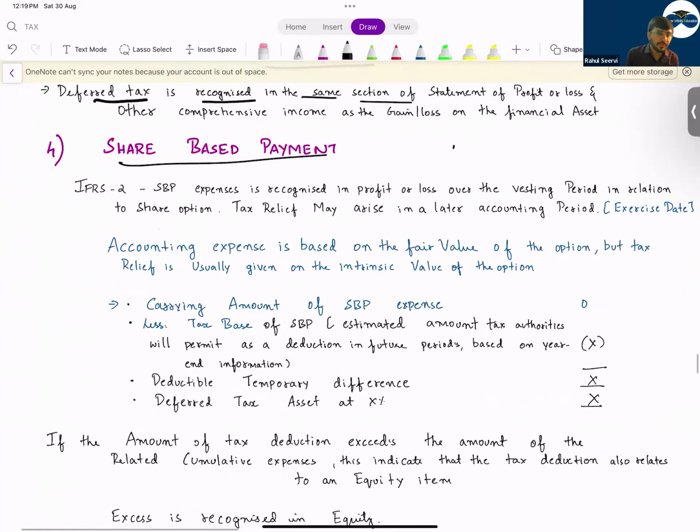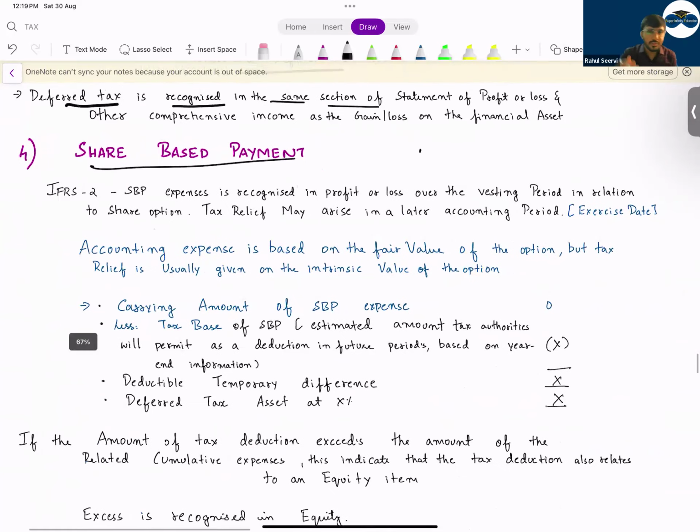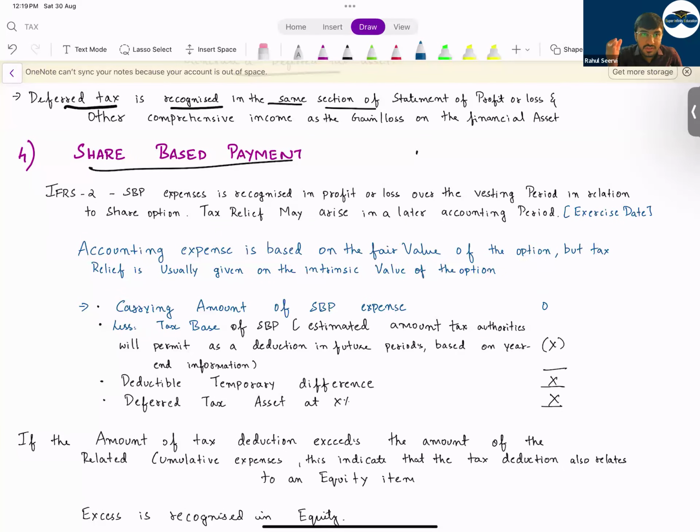In share-based payment, we have learned what? The employer, or the company, will record the expense over the period. But the tax authority says that once the share-based payment is done, only then can you claim the expense. You can't claim the expense every year. So after 3 years, once you do the payment, you can claim the expense.